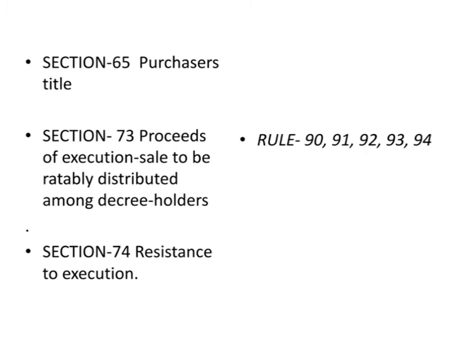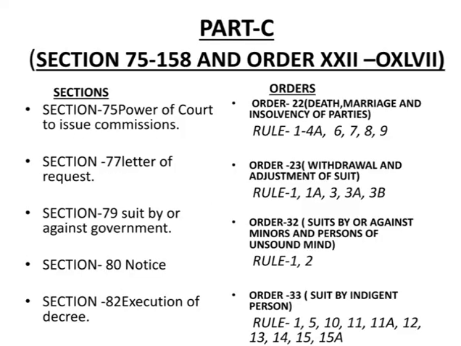Section 65, purchaser's title. Section 73, proceeds of execution sale to be ratably distributed among decree holders, with Rule 90, 91, 92, 93, 94 of Order 21. Section 74, resistance to execution. Now Part C, Section 75 to 158 and Order 21 to 47 and their important rules.